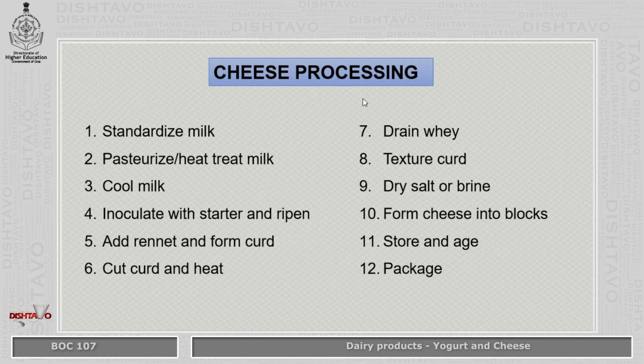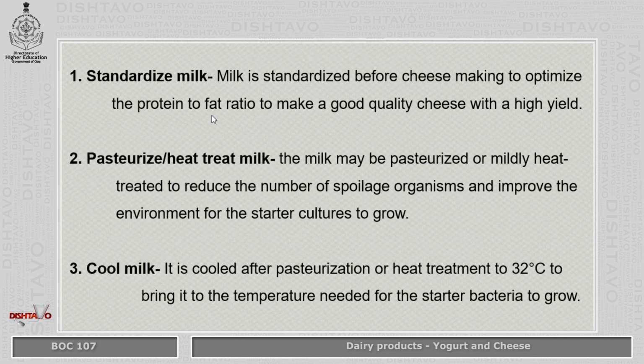Now coming to cheese processing, we have these various steps. First one is standardization of milk. So milk is standardized before cheese making to optimize the protein to fat ratio to make a good quality of cheese. Then the milk is pasteurized or mildly heated to reduce the number of spoilage organisms. Then it is cooled to a temperature of around 32 degrees Celsius for the bacterial culture to grow. So this is the ideal temperature.